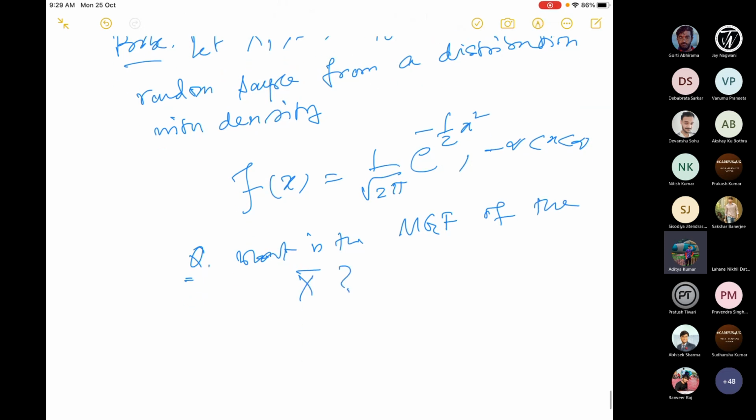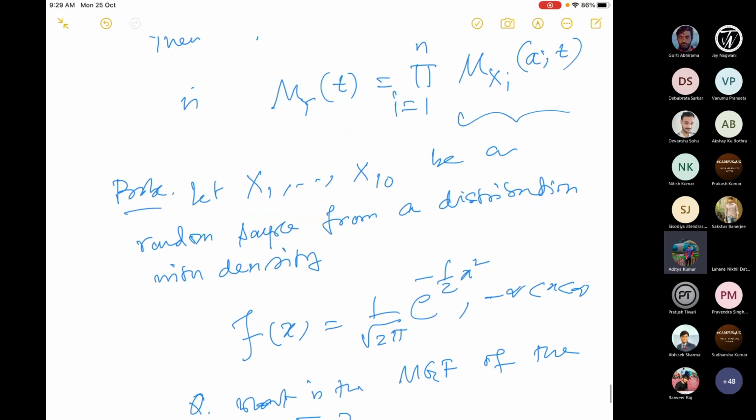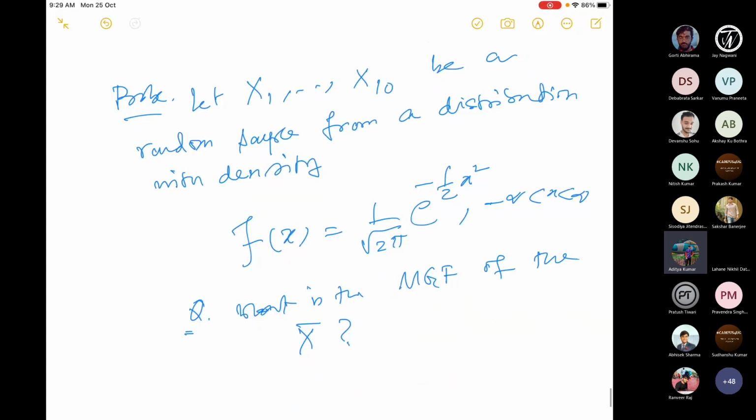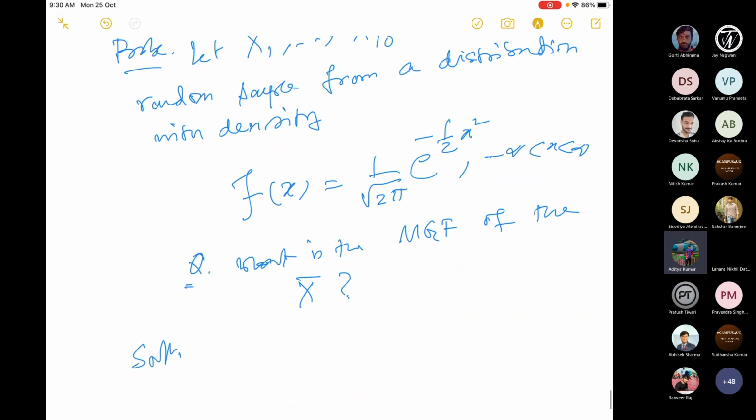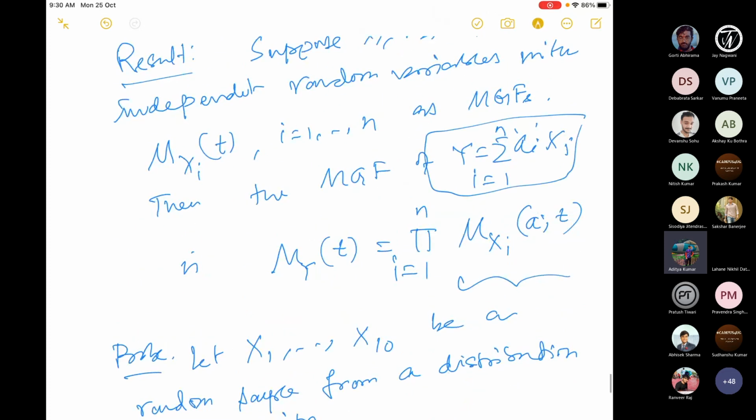Who can tell me? So here, x bar is what? X bar, according to the definition, is 1 by n times x1 plus 1 by n times x2 plus dot dot dot 1 by n times xn. Right? So these a_i are nothing but 1 by n here. And since this is a random sample, they are all independent. So I can apply this result.